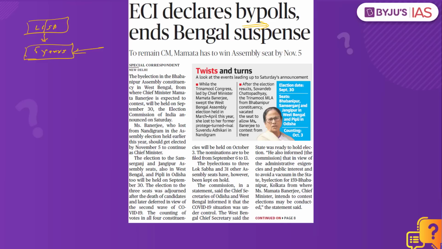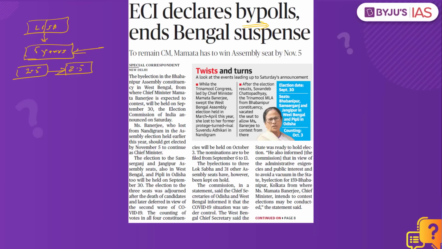If a person who is already elected, let's say he served about 2.5 years or he served about 3 years, what is the remaining term? The remaining term is about 2.5 years, or it might be 2 years in case he has already served 3 years. In such a case, for the remaining period in that particular constituency, this person will be elected as part of the by-election. When can the Election Commission of India conduct this by-election?